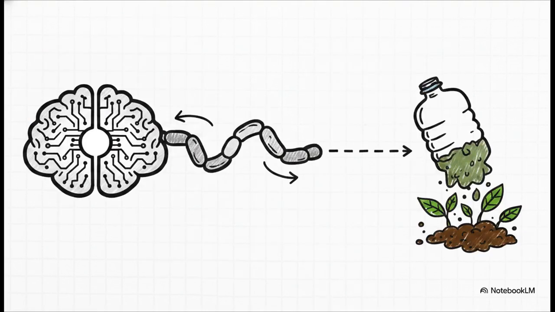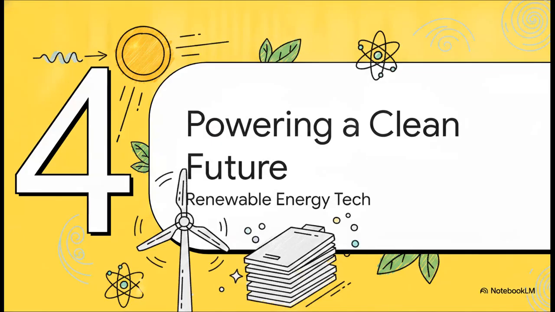Speaking of polymers, AI is totally overhauling how we design the everyday plastics, fibers, and coatings we rely on. Machine learning algorithms predict mechanical properties like strength, flexibility, and chemical resistance. And this is absolutely crucial because it allows us to create truly sustainable, biodegradable alternatives to traditional packaging. By using AI to identify polymers that perform great but break down harmlessly, we suddenly have a massive new weapon against global pollution.